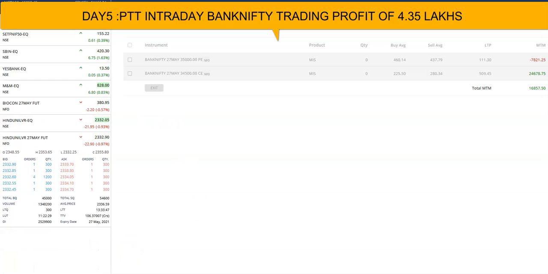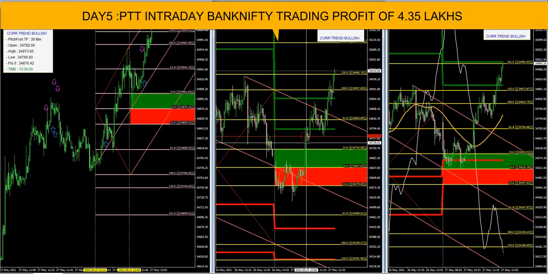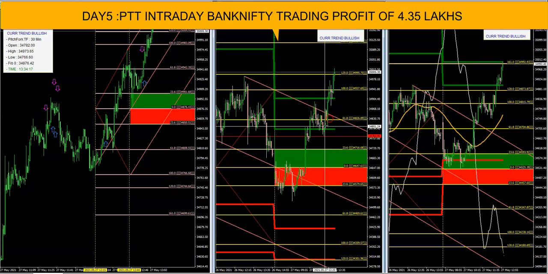Okay, so again I'm going back to this level. Again you can see the price patterns, the minus 23.6 and the plus 23.6, which are very important. If the price closes above that, it will be very strongly bullish. You can see the pitchfork upper resistance, which also makes a huge resistance over there, and then it fell back and took support of this line, the median line, and then it went up.